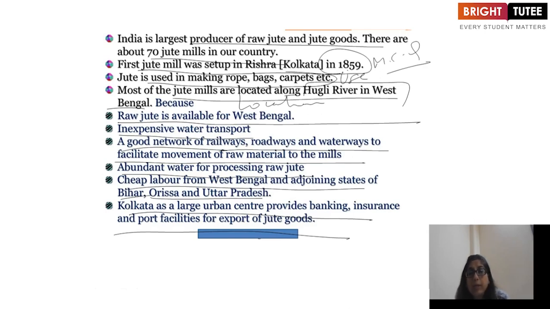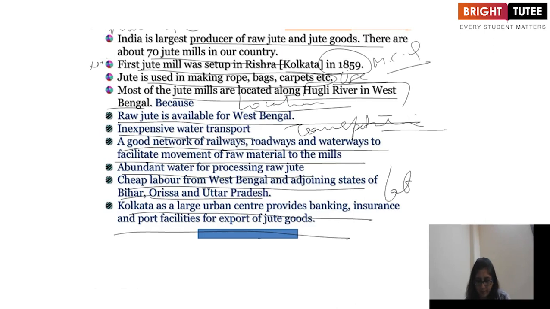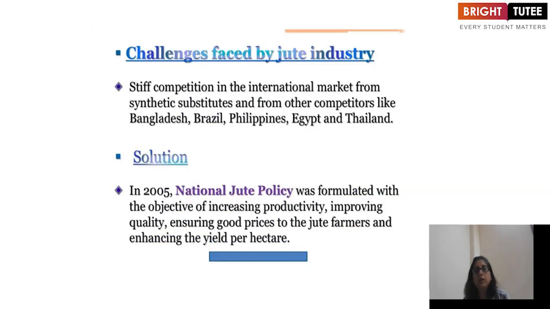Now how are you going to learn this? That means this is the production, right? Then number of mills. Then here it is use. Then what is the location? Then transportation. Then labor and how it is helpful to the economy. In this way you all have to learn it.